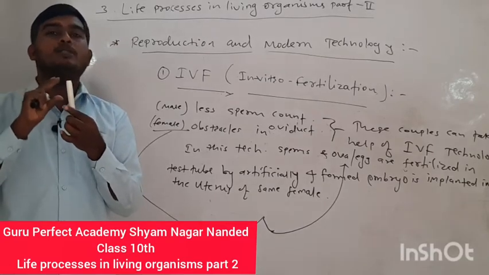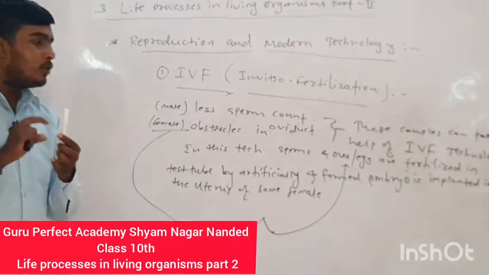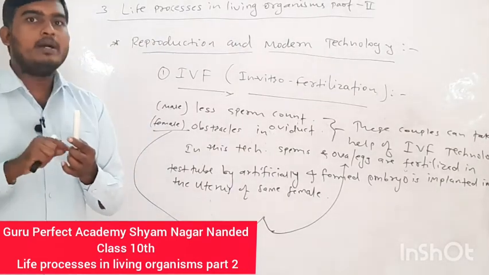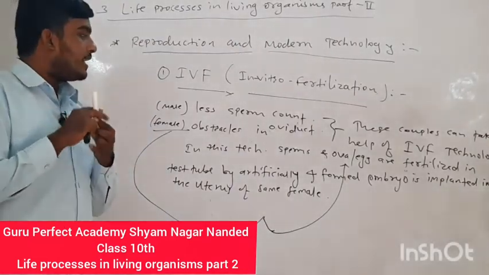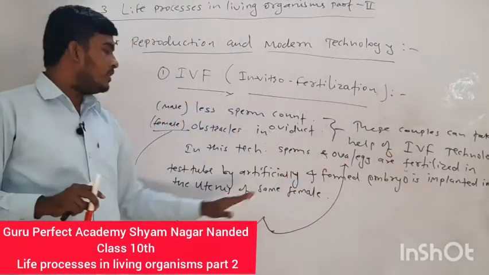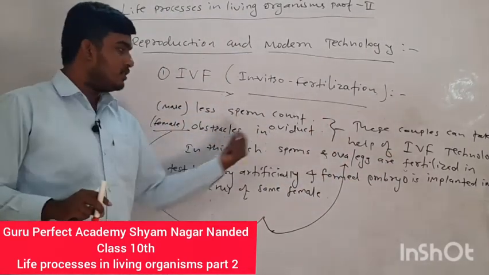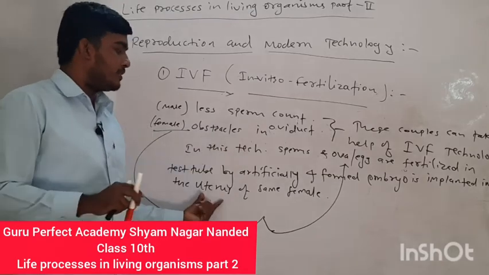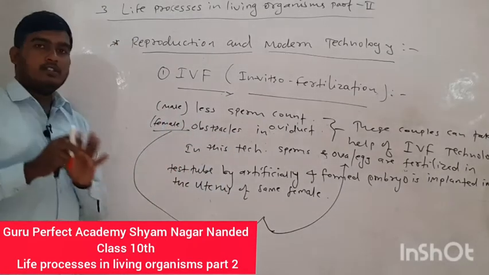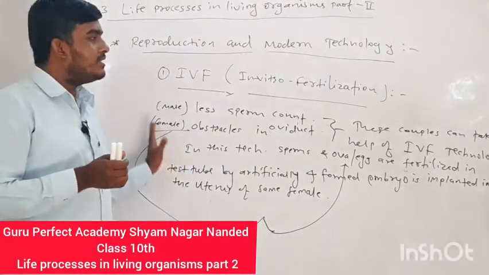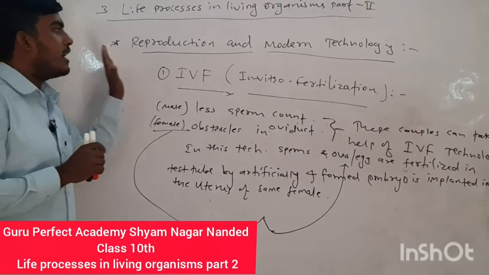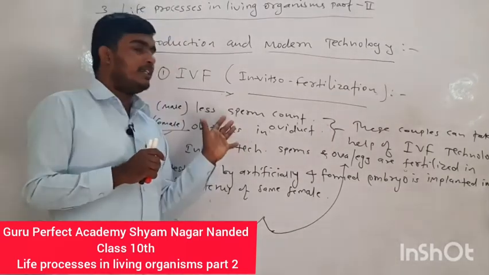There is formation of a zygote, and that zygote then converts into an embryo by mitotic division, and that formed embryo is implanted into the uterus of the same female. Okay, and this process is very useful to these types of couples. So this is one technique, IVF, a very useful technique.